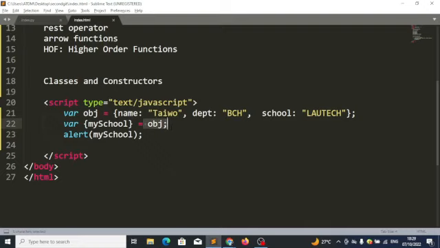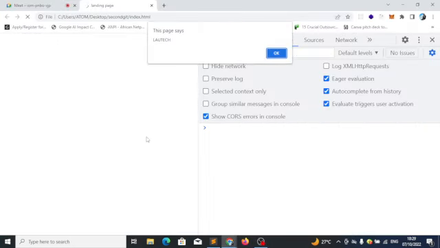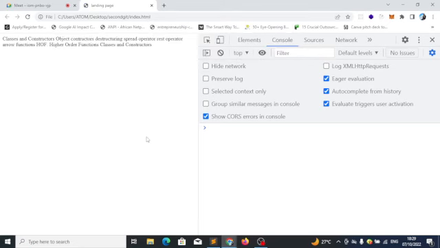So how then do I achieve this result? I can now say this: go to obj, pick school from obj, and assign it to my school. It will pull out school from obj and assign it to my school. So when I say alert my school, it will now say Lautech. Any question?